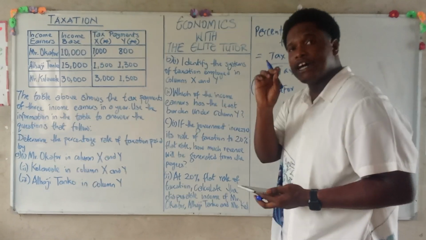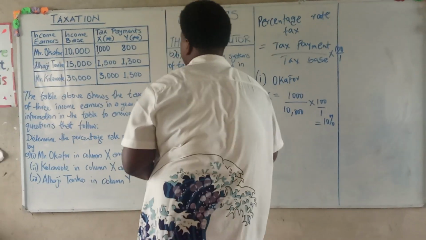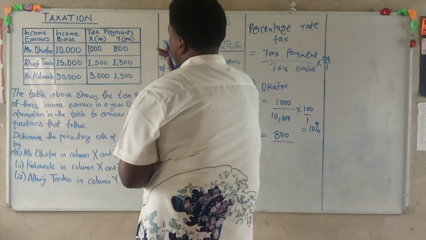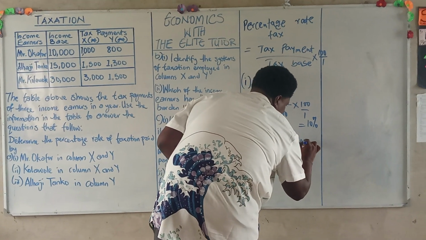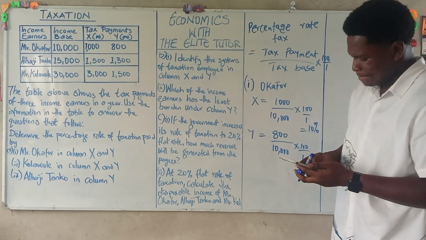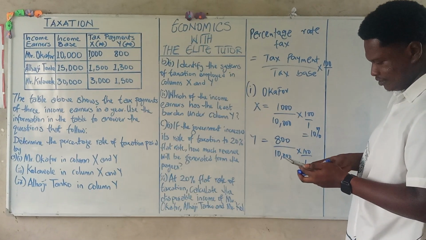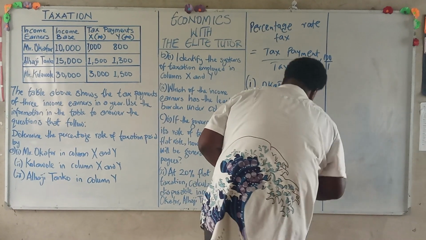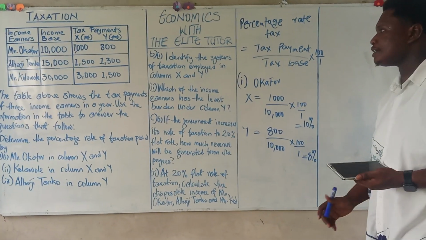Now, the same Mr. Okafor for column Y. We are going to repeat the same process. His tax payment is 800. His tax base, which is income base, is 10,000 naira multiplied by 100 over 1. So we're going to have 800 divided by 10,000 multiplied by 100. So this gives us 8%. So for column Y, Mr. Okafor's tax rate is 8%.